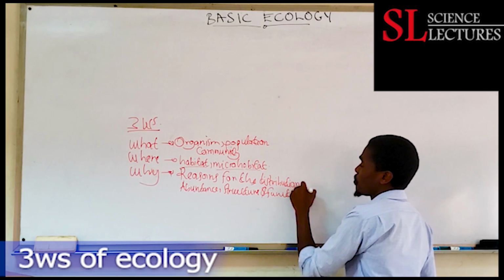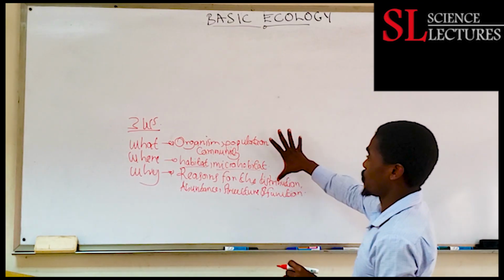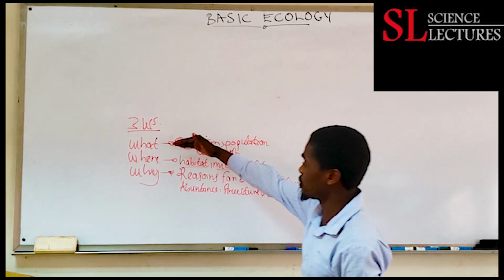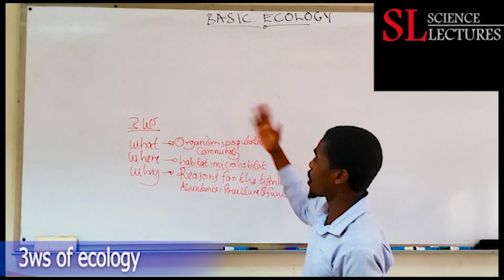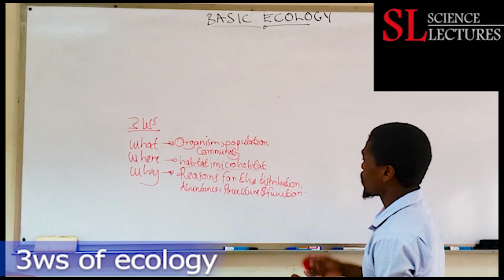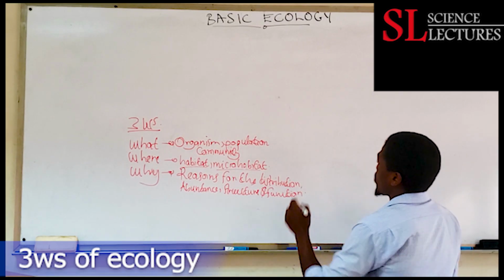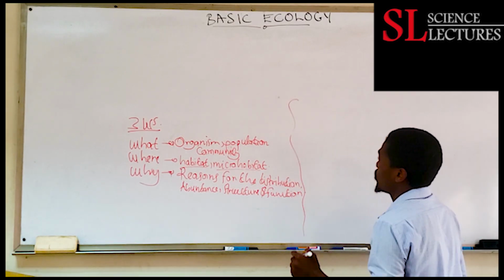So this is very important for us to note as the 3 W's of the ecology concept: the what, the where, and the why. What organism lives where and why it lives where it lives. So this is the 3 W's basically. But we want to look at another thing which is very interesting.